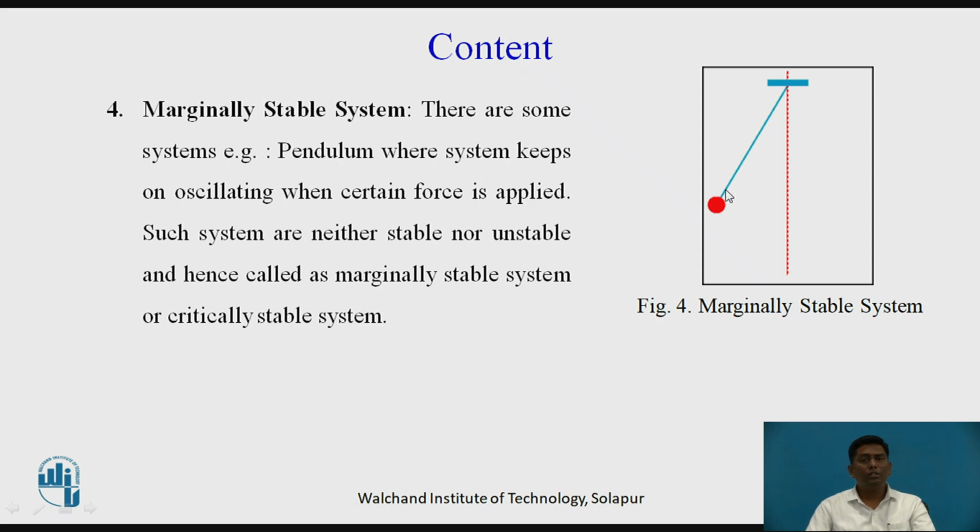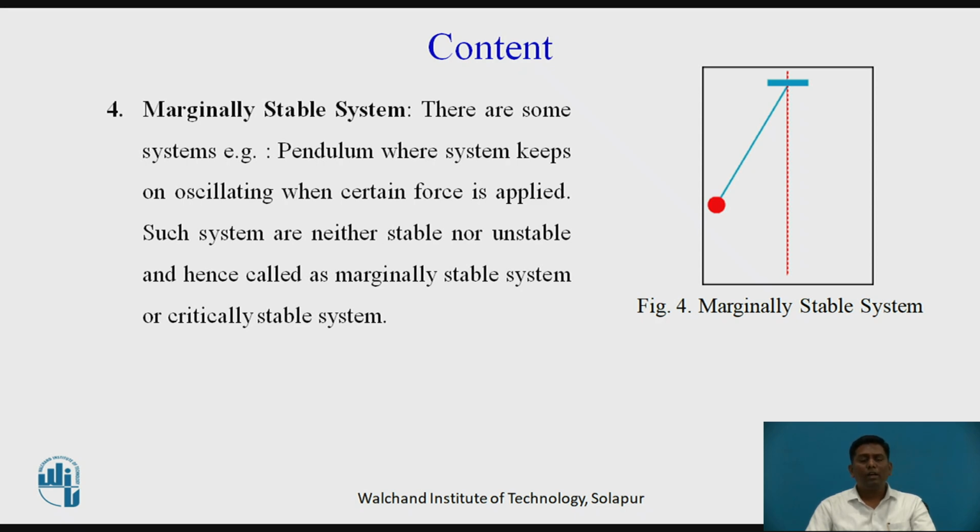And by using a characteristic equation, we can define the poles on the S plane, and we can see the location where the poles are located on the S plane. Generally, when the poles are located on the imaginary axis of the S plane, then the system is said to be marginally stable.